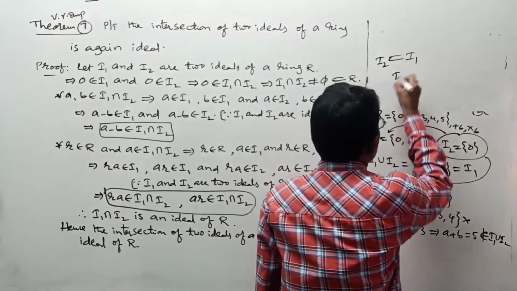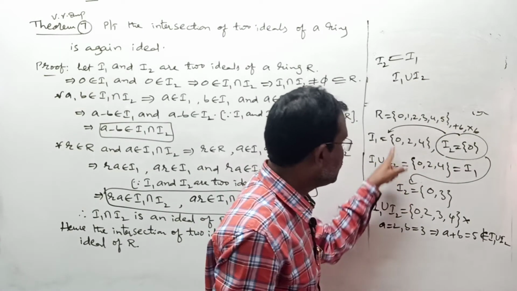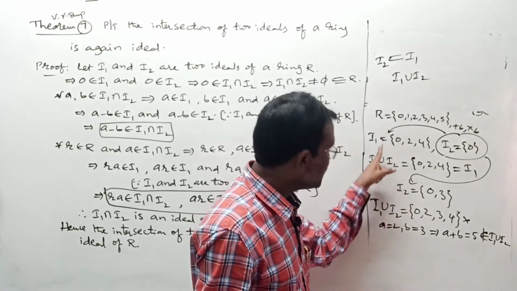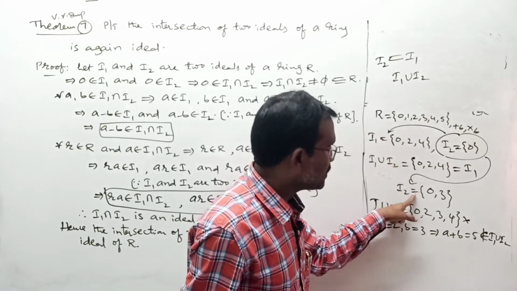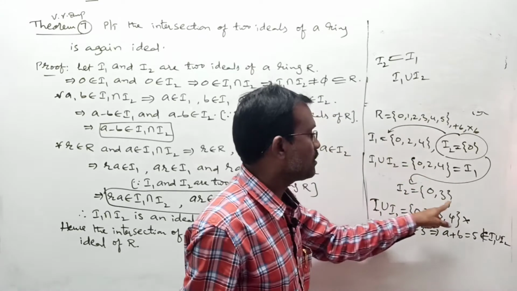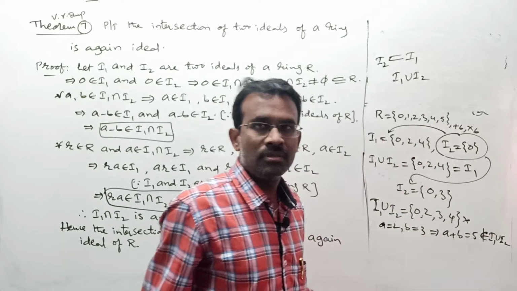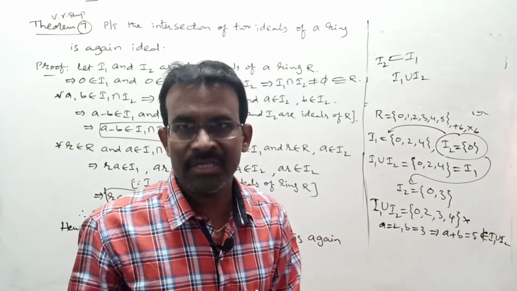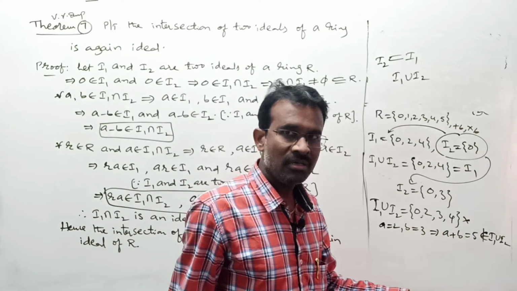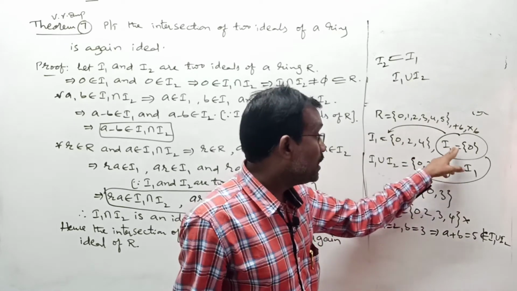That's why their union is what? Again an ideal. But if we concentrate on these two things, here I1 is not a subset of I2 or I2 is not a subset of I1. I1 I2 కి సబ్సెట్ కాదు because 2 is not there. అలాగే I2 I1 కి కూడా సబ్సెట్ కాదు because 3 is not here. Whenever of two ideals one is not a subset of the other, then their union can never be an ideal. అందుకే ఇక్కడ ఐడియల్ కాలేదు. అర్థమైందా? ఇక్కడ ఎందుకు యూనియన్ ఆఫ్ టూ ఐడియల్స్ అగైన్ ఐడియల్ అయింది? Reason is I2 is subset of I1.